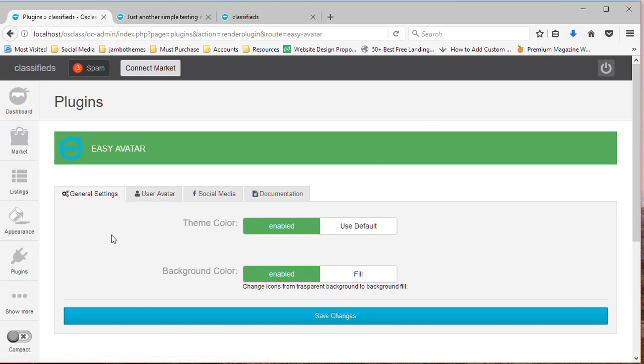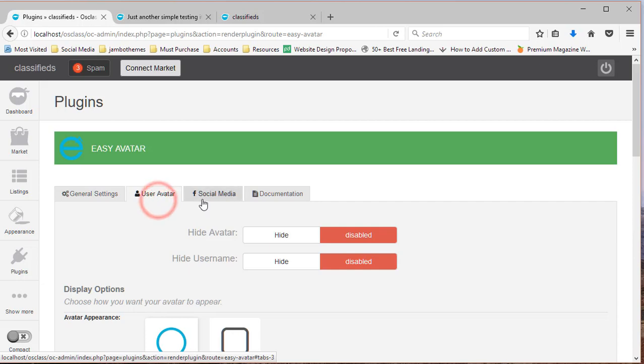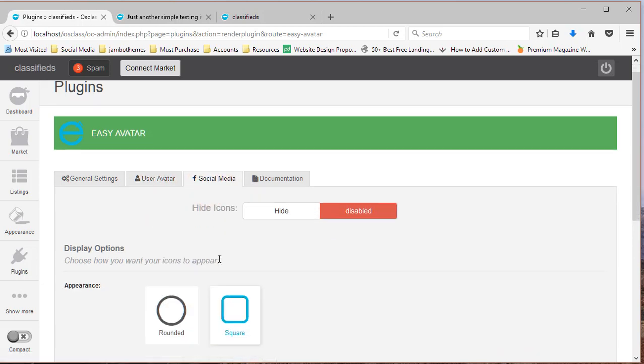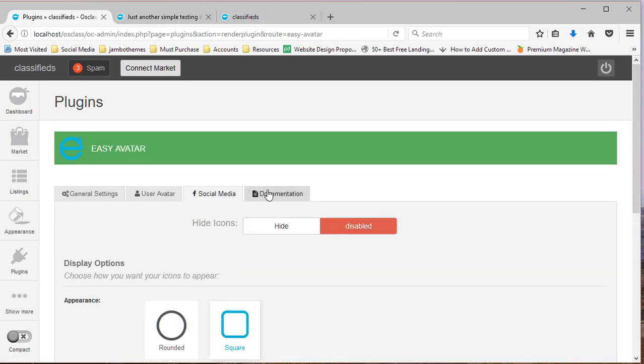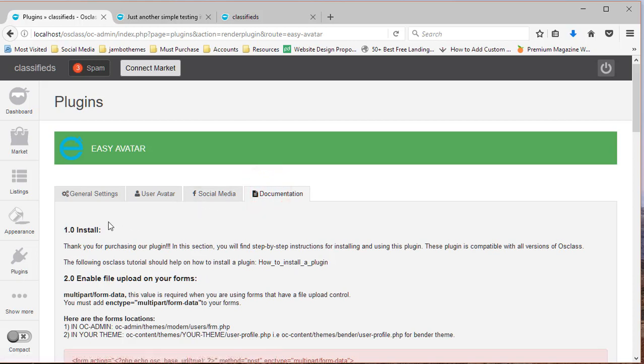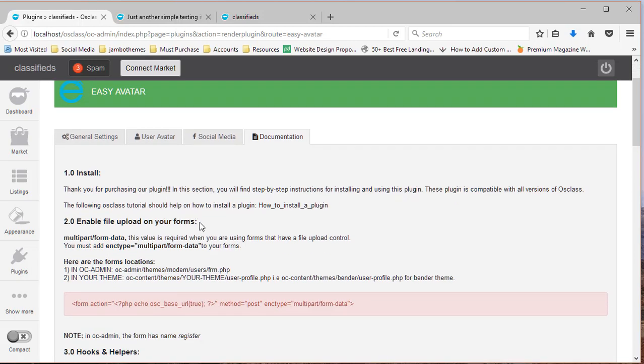Once you're here, you can see there are so many things you can do with the plugin. You have general settings, user avatar settings, social media settings, and then the documentation. For now, we're just going to configure the plugin to work with our theme. So the very first thing we need to do is to enable file upload on the forms that you're going to use with these plugins.